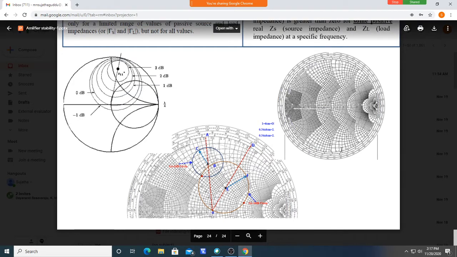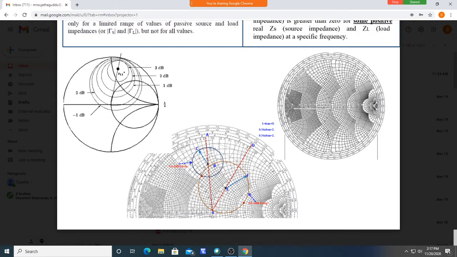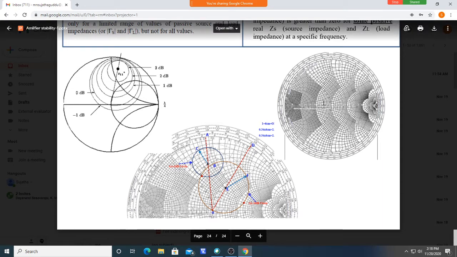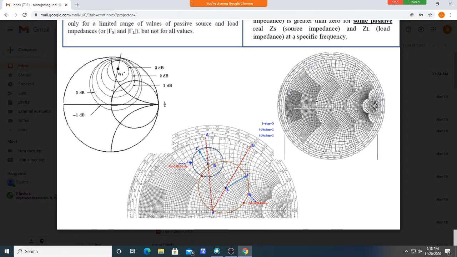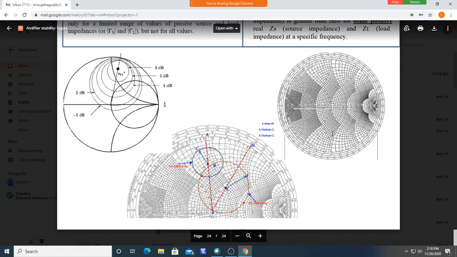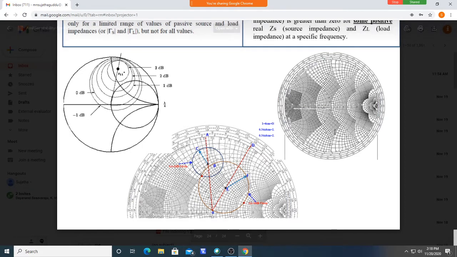Because we cannot use any value unconditionally. Unconditionally means you can use any value that gives |Γ2in| and |Γ2out| always lesser than 1. But in conditional stability, some values over this, if you take those values, give |Γ2in| and |Γ2out| greater than 1. That's why you should find out which values you are supposed to use over this Smith chart as ZS or ZL to get a stable operation.